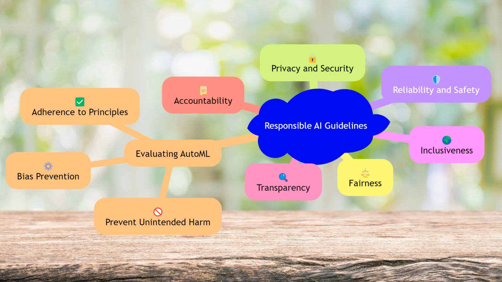Responsible AI guidelines are a set of principles designed to ensure that AI systems are fair, transparent, accountable, and ethical. These guidelines include fairness, reliability and safety, privacy and security, inclusiveness, transparency, and accountability. Evaluating an AutoML run involves ensuring that the model adheres to these principles to prevent any unintended harm or bias.